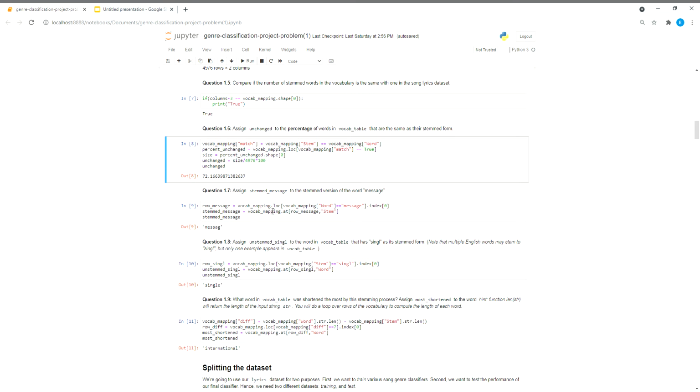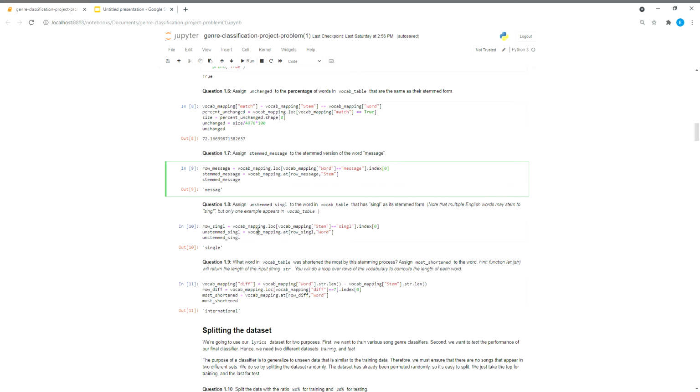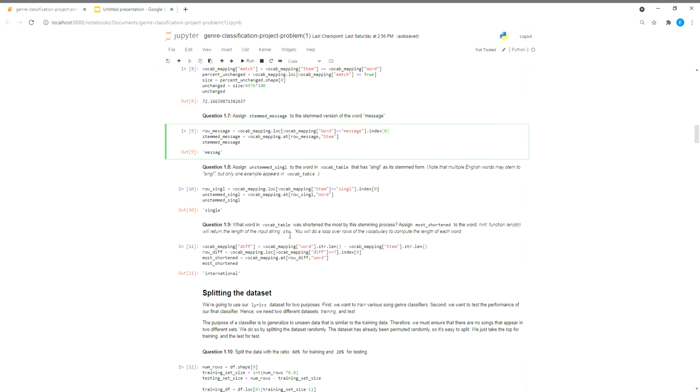This one is pretty much the same kind of stuff I was talking about with finding the row of what I was looking for, and then putting it under stem. Not seeing if it matched, sorry, but just finding the stemmed version of the word message. And then same thing for this one, just flipped. And this one was generally the same idea.